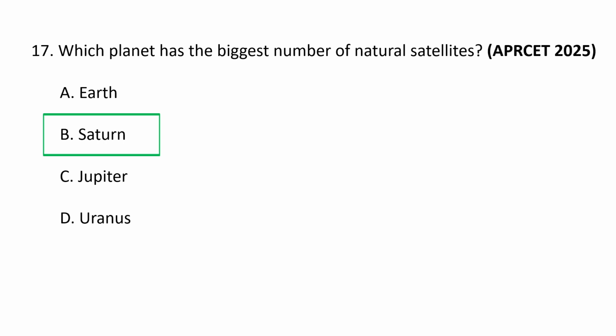Saturn has the most natural satellites in our solar system, holding the record with over 140 confirmed moons, surpassing Jupiter, which has fewer, though both gas giants have dozens more tiny moonlets. The exact count fluctuates as new discoveries are confirmed, but Saturn consistently leads with figures around 146 in recent years, including its famous large moons like Titan. So Saturn has the biggest number of natural satellites. B is the correct option.